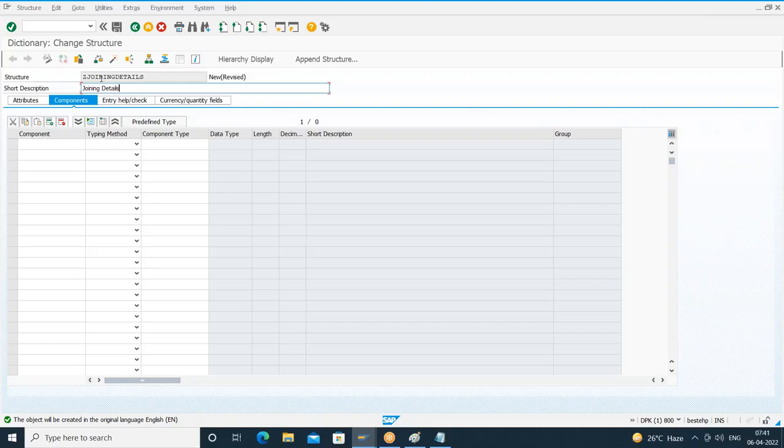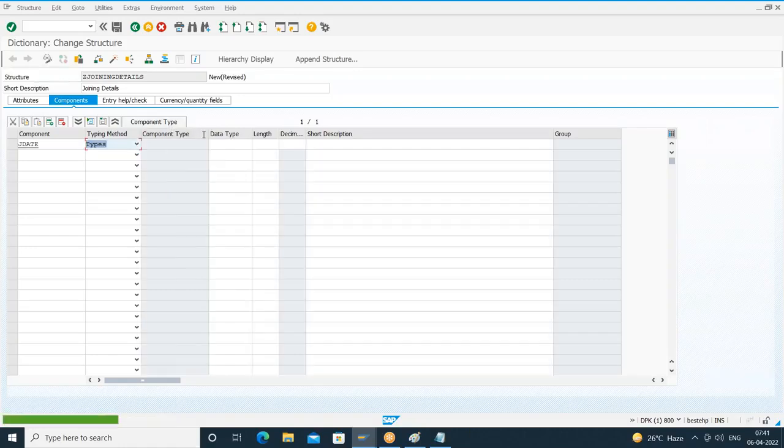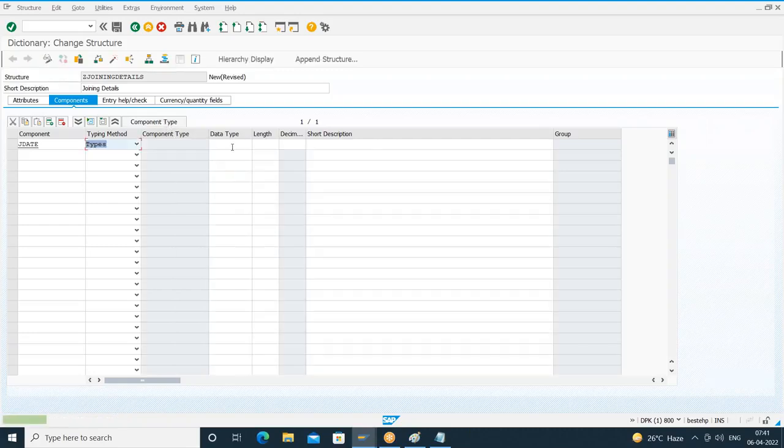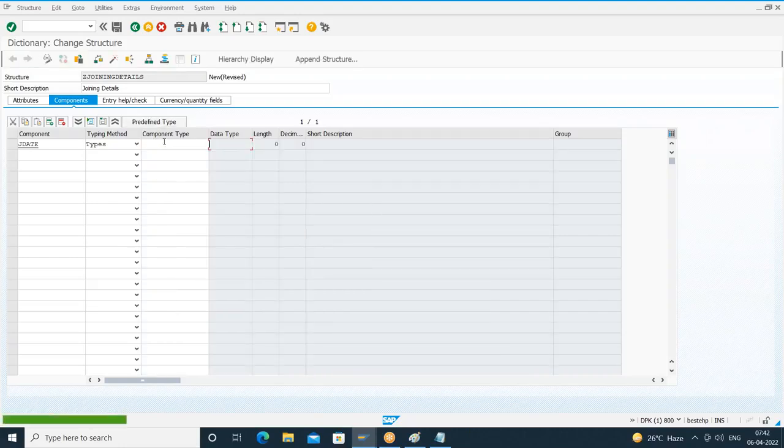Here you have to give the component, nothing but the field name. I'll give the field name as JDate, joining date. Typing method: choose Types. Here also, just like a table, I can go for a predefined type or a component type. Component type is nothing but data element here. I can use the data type, or else better we go for data element. At the table level, it directly shows as data element.